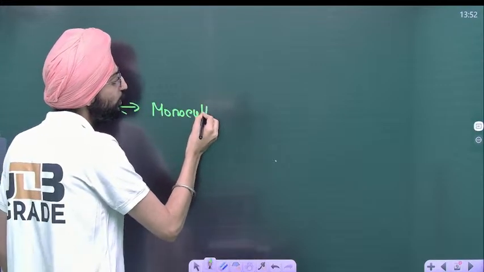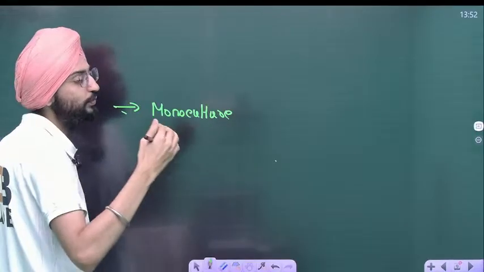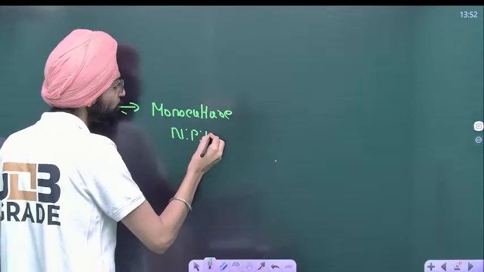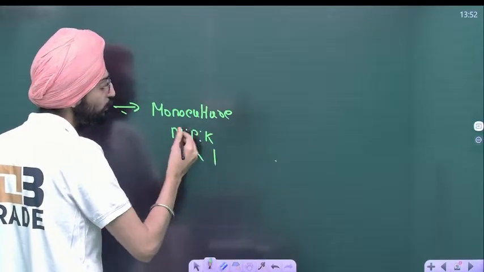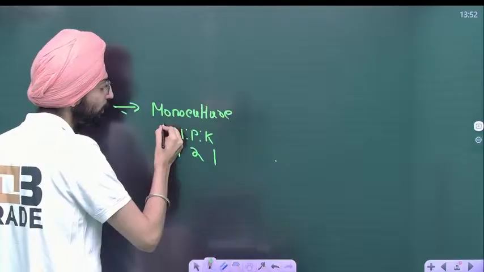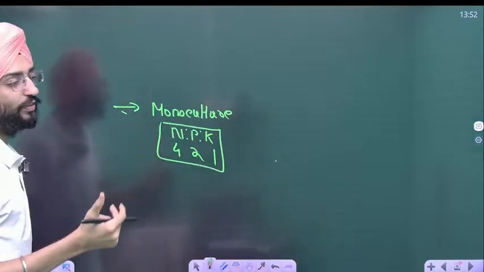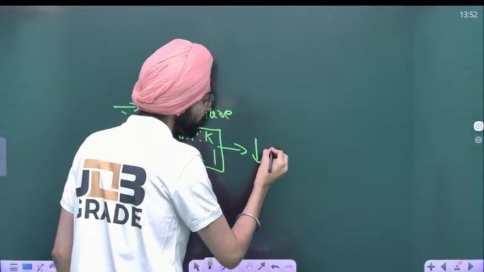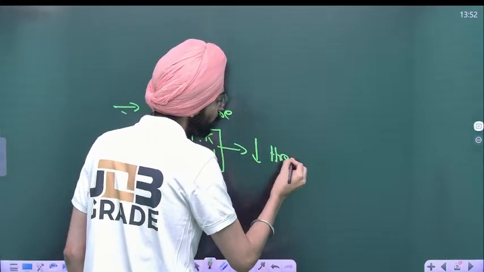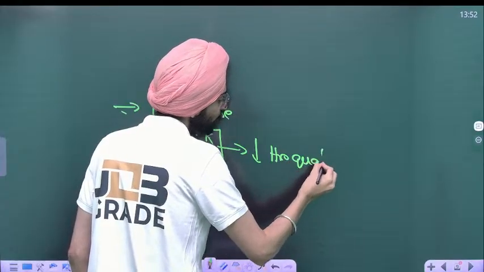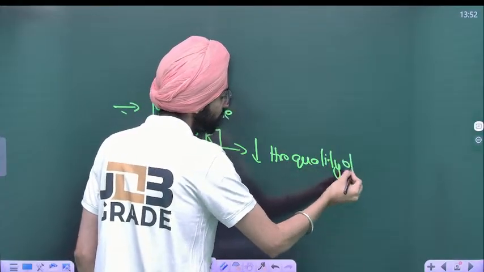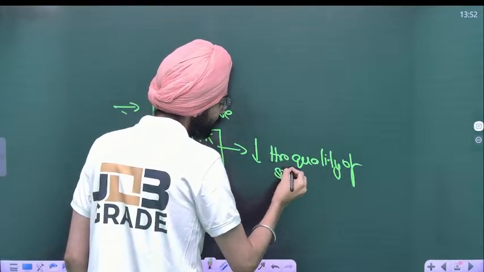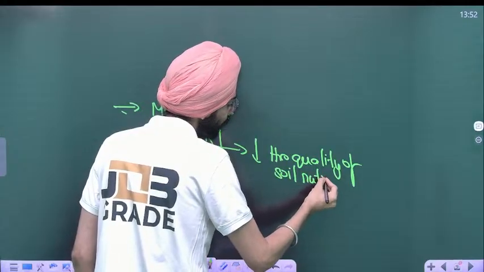And again, monoculture is not a sustainable agriculture practice, as you would have studied in geography, that there should be an NPK ratio of 4:2:1. That is nitrogen, phosphorus and potash. But if you sustain monoculture, it's going to reduce the quality of soil, the soil nutrients. It's a negative impact of MSP.